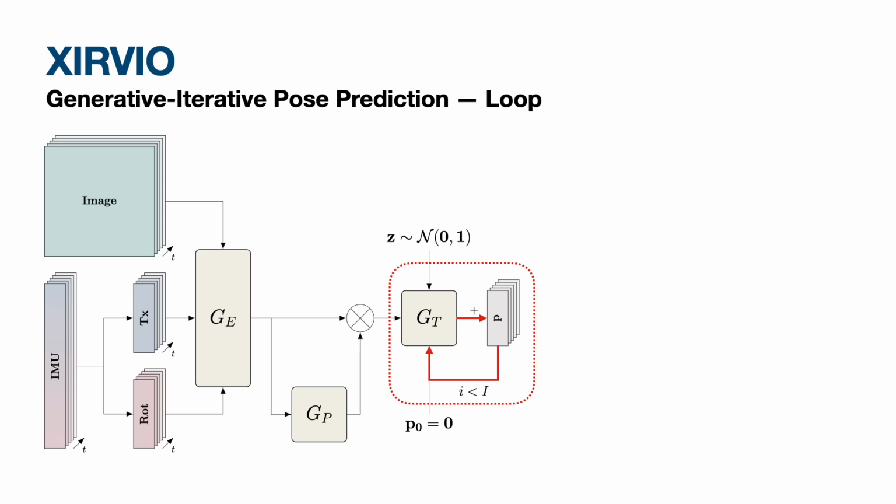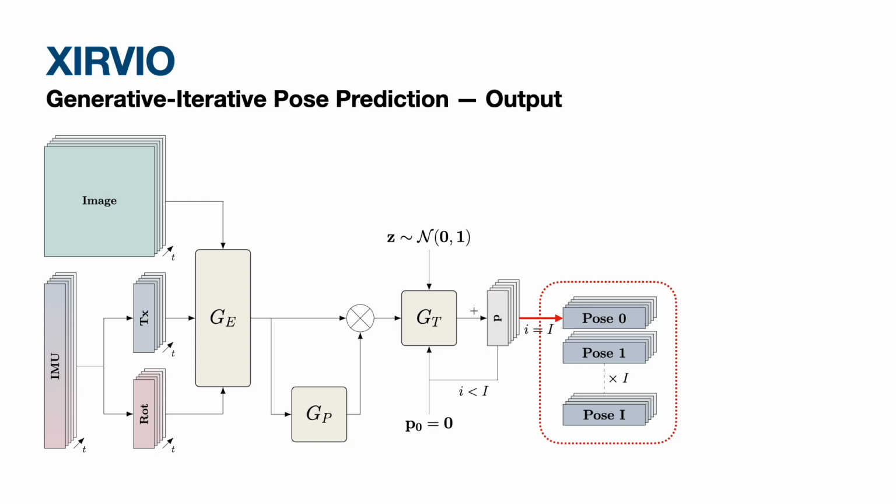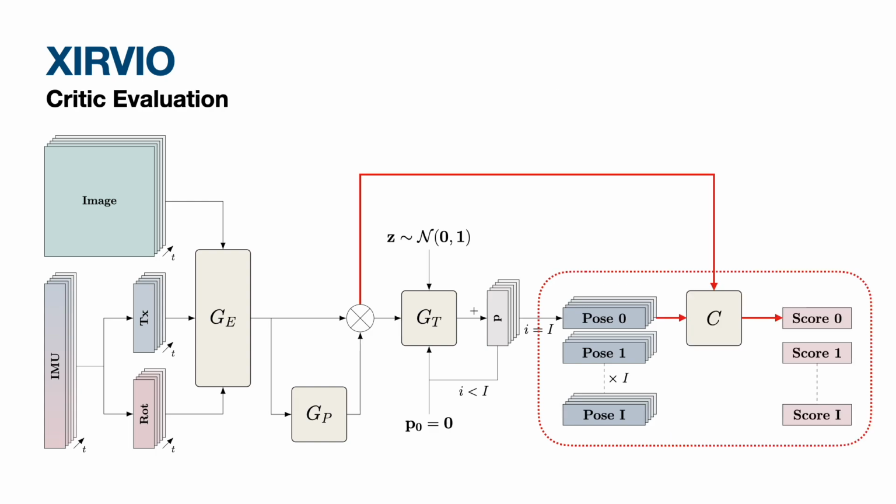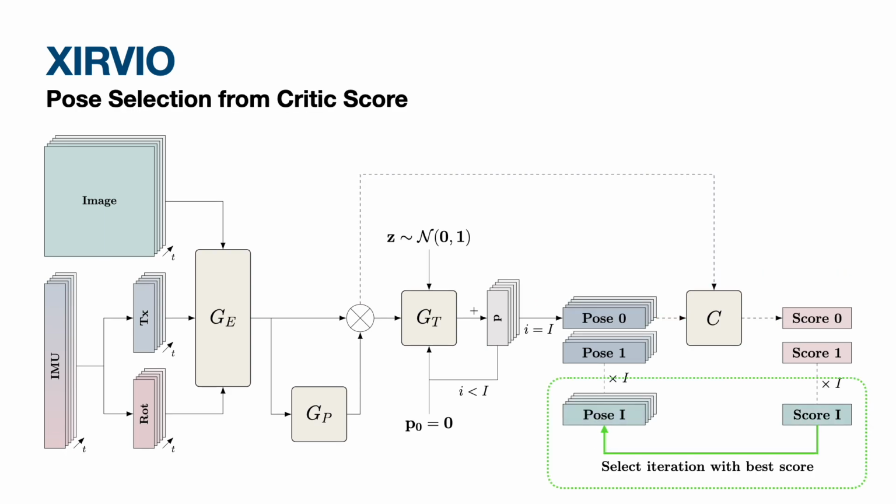Instead of generating a single guess, the model produces a sequence of incremental improvements, refining the pose at each iteration. Once the model reaches the number of maximum iterations defined, the model will output pose estimates from all iterations. We feed them into the GAN critic, together with the weighted encoded features. This critic acts much like a learned judge, scoring each iteration of the pose for its realism. By relying on the critic's feedback during inference, the best scoring iteration is chosen as the final output.